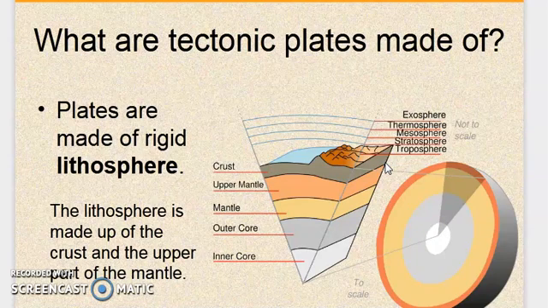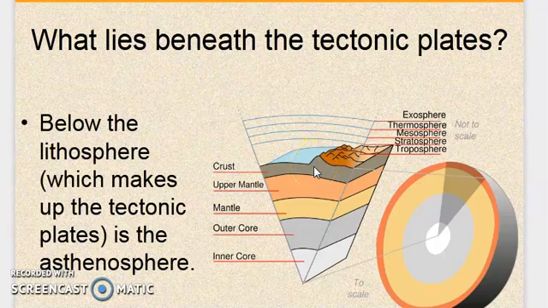Plates are actually part of the lithosphere. When we read the interior of the earth, if you remember, I told you that the crust and the upper part of the mantle together are called the lithosphere. These plates are the rigid part of the lithosphere. And I hope you remember the asthenosphere. In the upper layer of the upper mantle, the asthenosphere is located, which is a viscous layer. These plates are located above the asthenosphere.